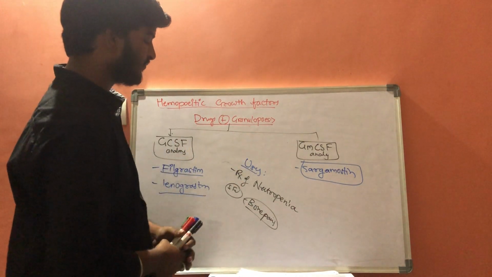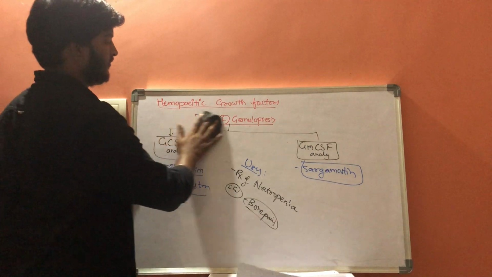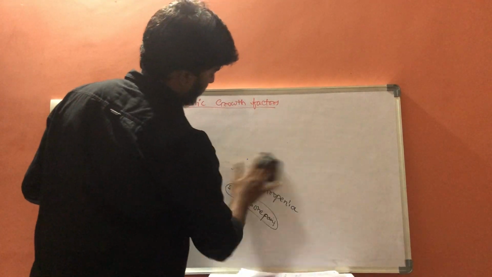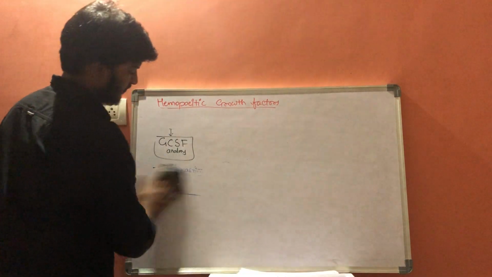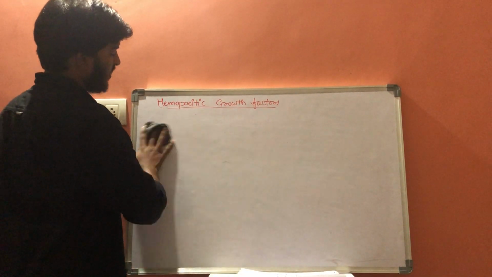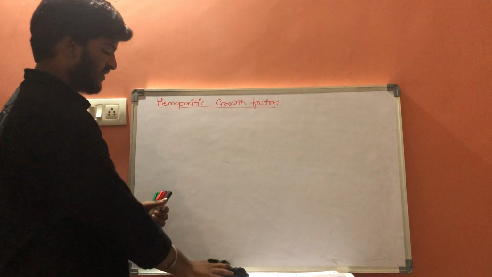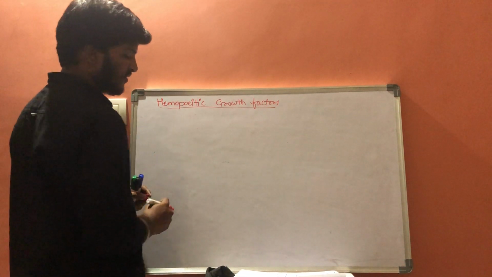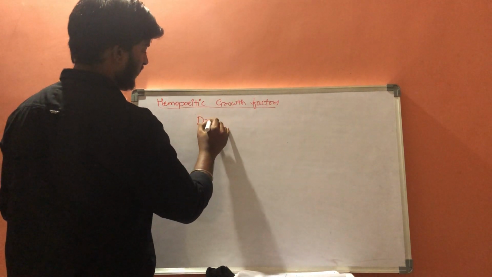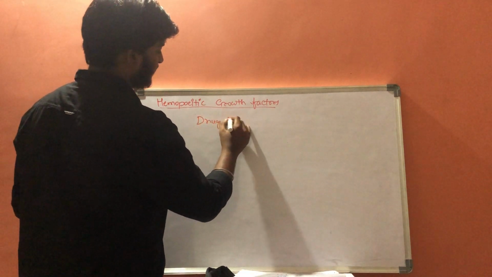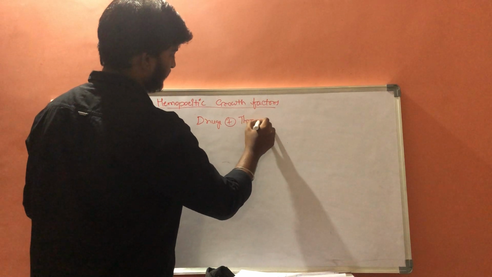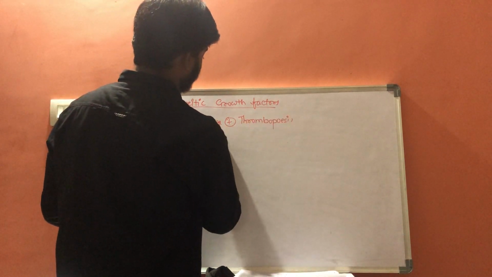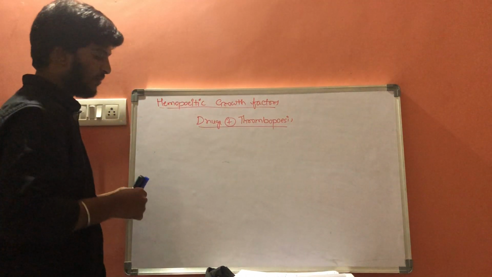Next one is drugs which increase thrombopoiesis.